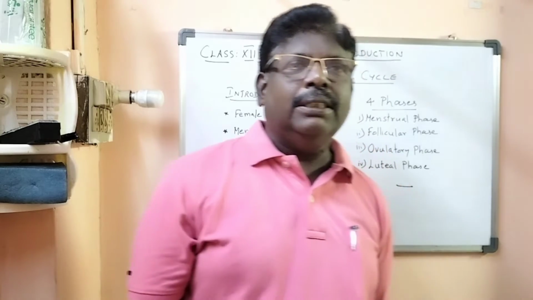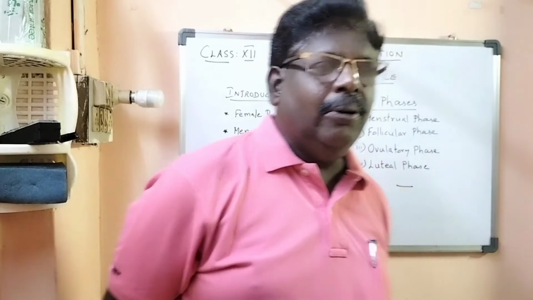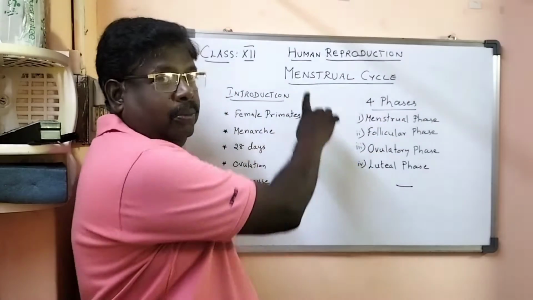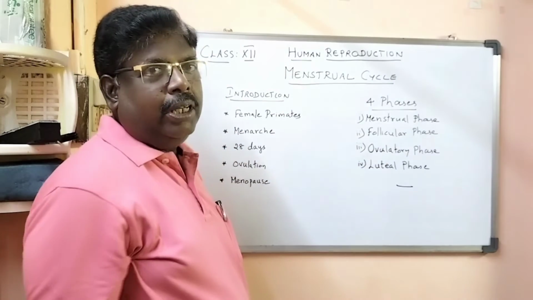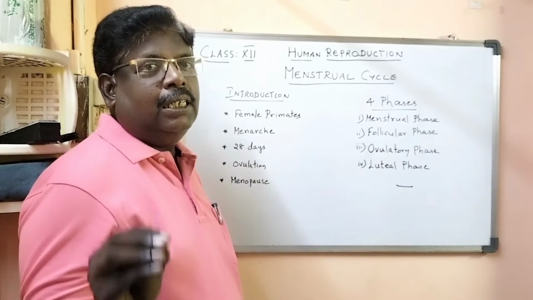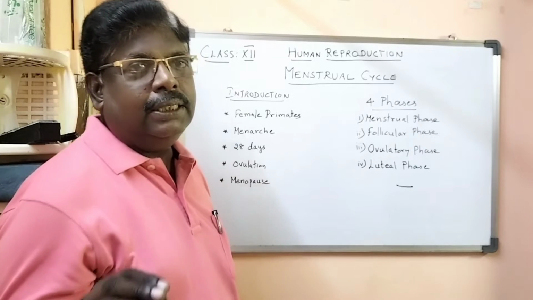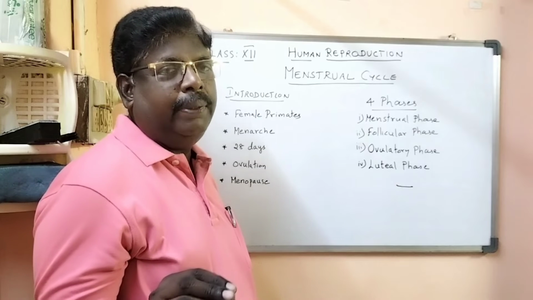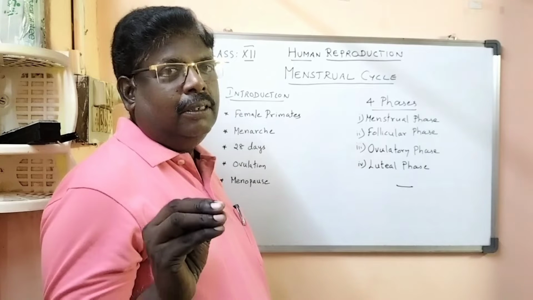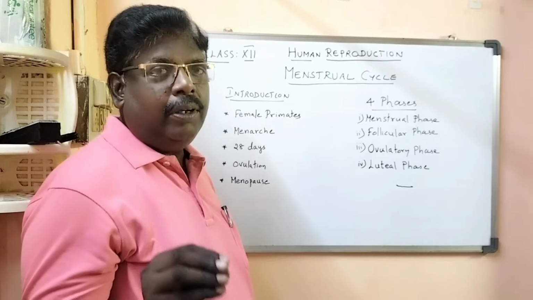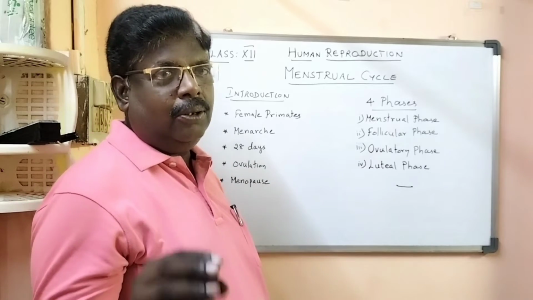Today we are going to deal with human reproduction, the menstrual cycle, for class 12. Introduction: the menstrual cycle occurs in female primates, that is, monkeys, apes, and human beings.